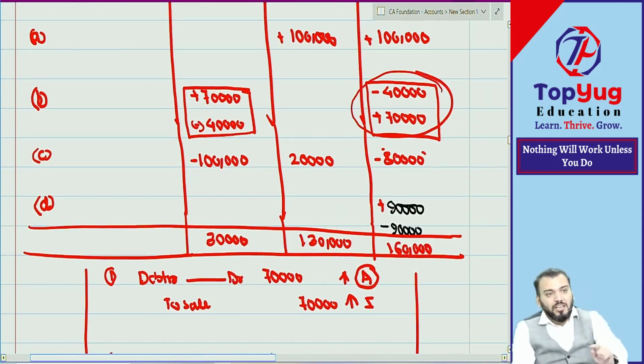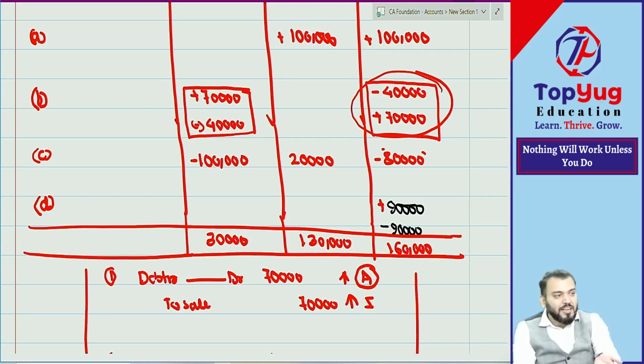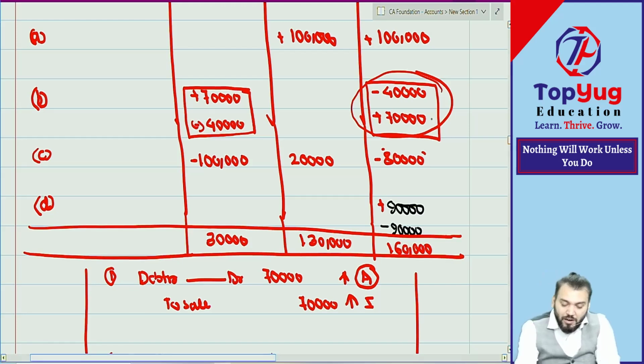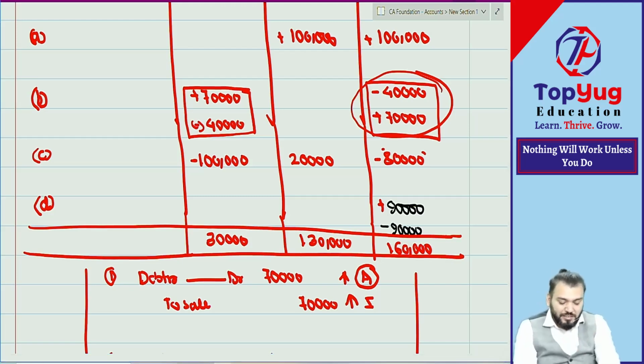Because the sale price will be more than the cost price. Normally we sell at a higher price. If nothing is given, we always assume the sale price is higher than the cost price. So ultimately your stock will decrease by 40,000, but your debtor will increase by 70,000. So ultimately your asset is increasing. The net effect on asset will be an increase only, so it will be plus.